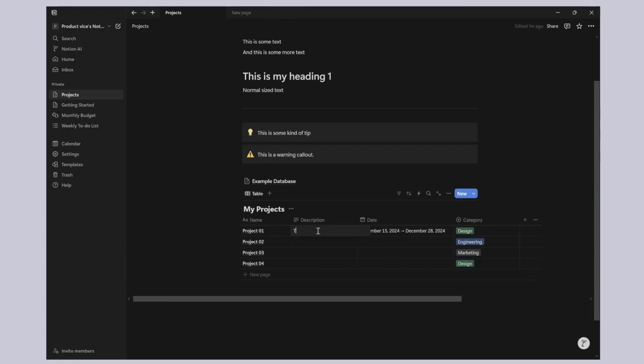And then the description is basically a text field here, right? This is a text description. So again, this is pretty easy to set up. This is the very basics of setting up your database.